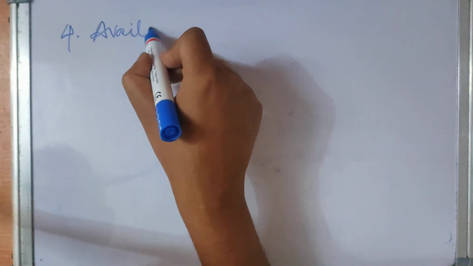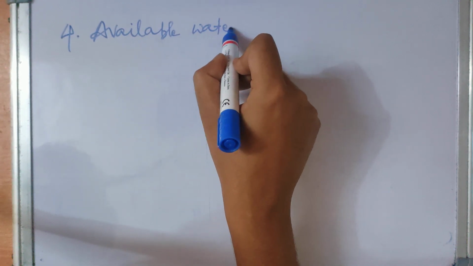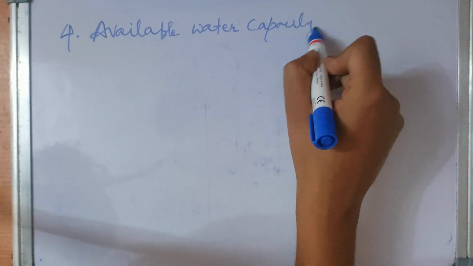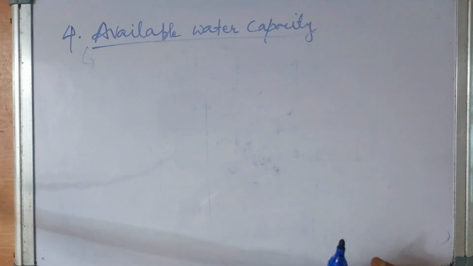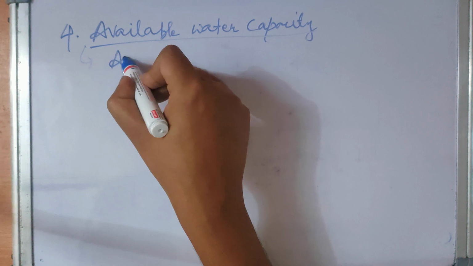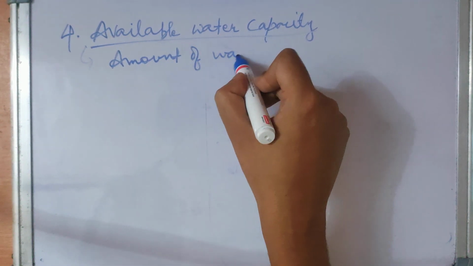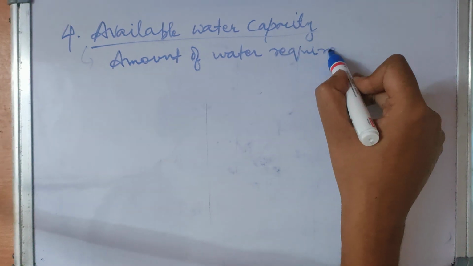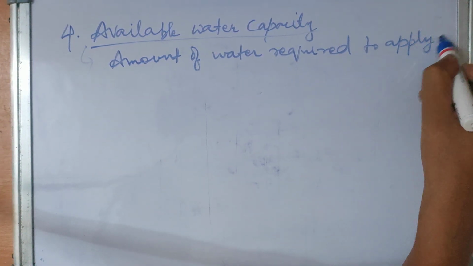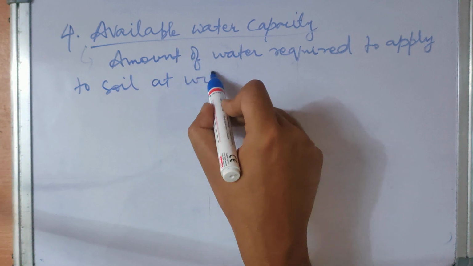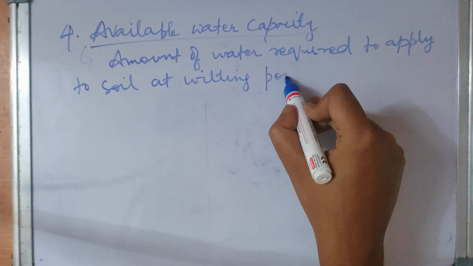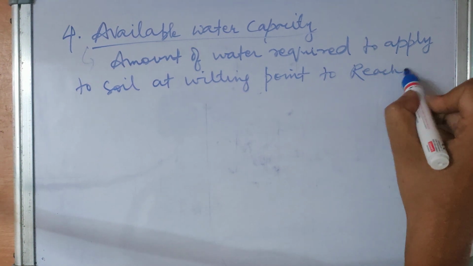Now, what is available water capacity? It is the amount of water required to apply to a soil at wilting point to reach field capacity.